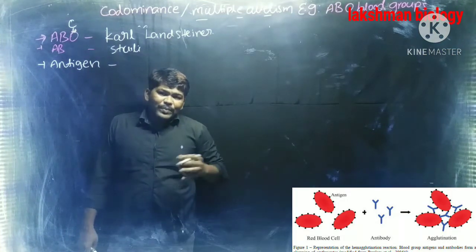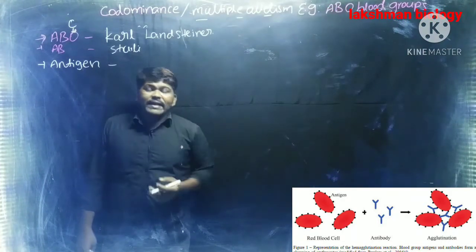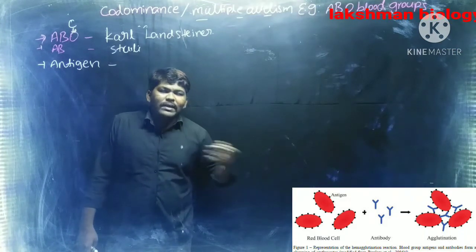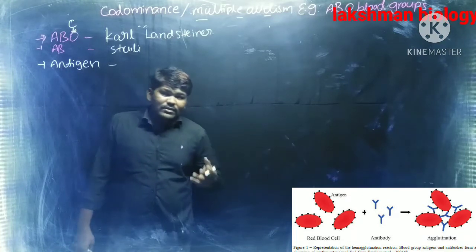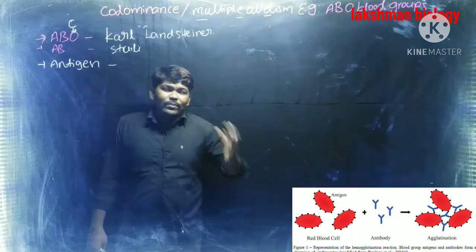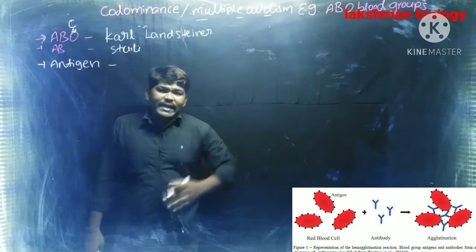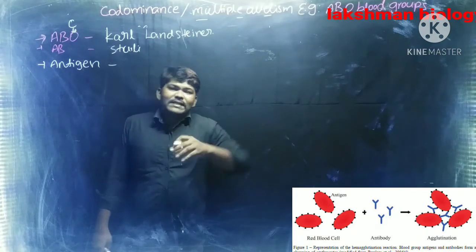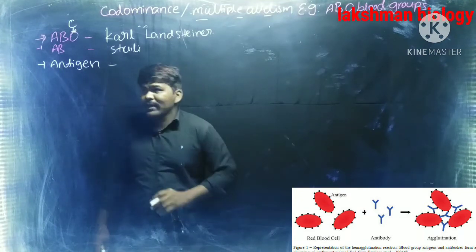Based on the presence of which type of antigen, we can identify the type of blood group. If antigen A is present, those belong to the A blood group. If antigen B is present, those belong to the B blood group. If antigens A and B are both there, those belong to the AB blood group. If both antigens are absent, those belong to the O blood group. Based on the type of antigen, we can identify the type of blood group.